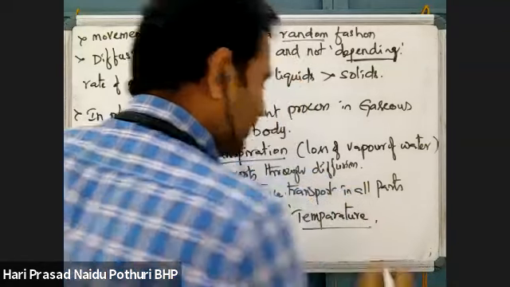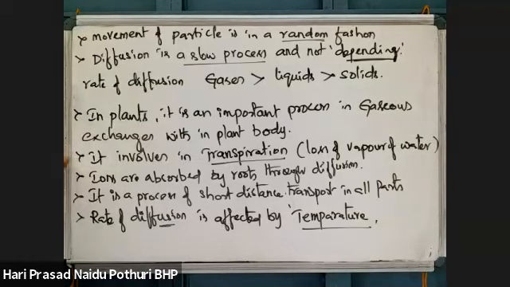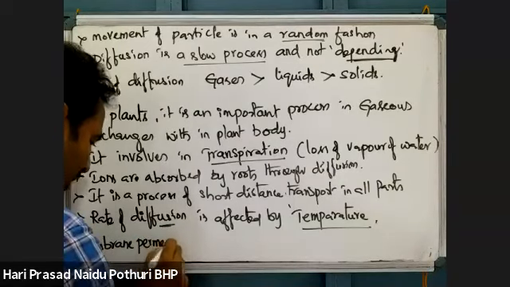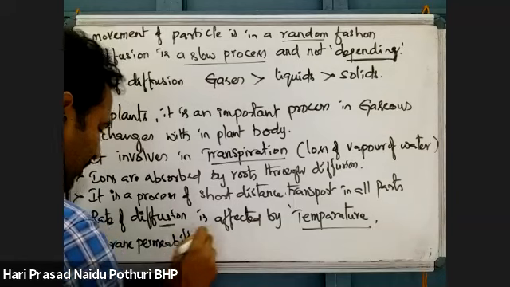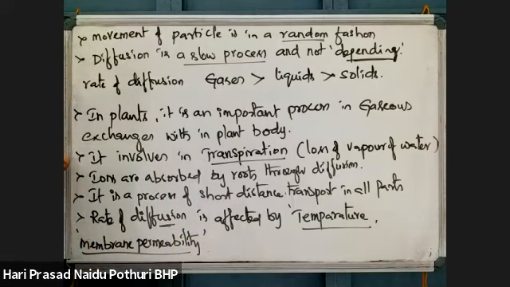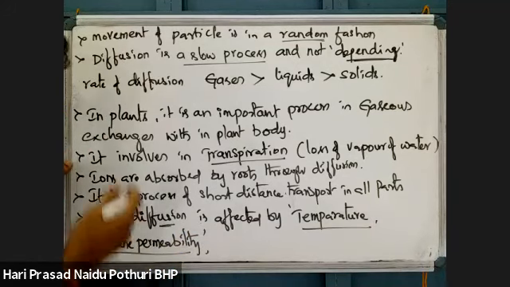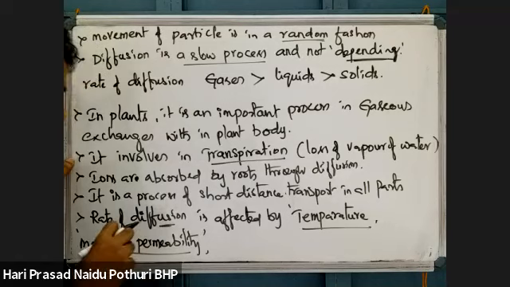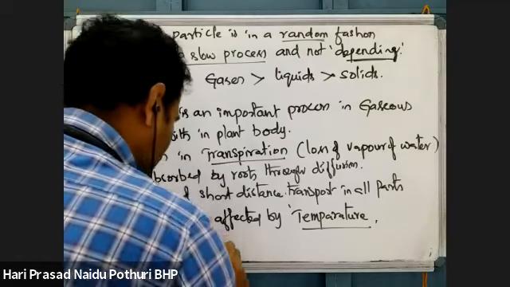Another is membrane permeability. If the membrane is highly permeable, then the rate of diffusion will be good. If the membrane is impermeable, the rate of diffusion is very low. Semi-permeable means an average rate of diffusion.